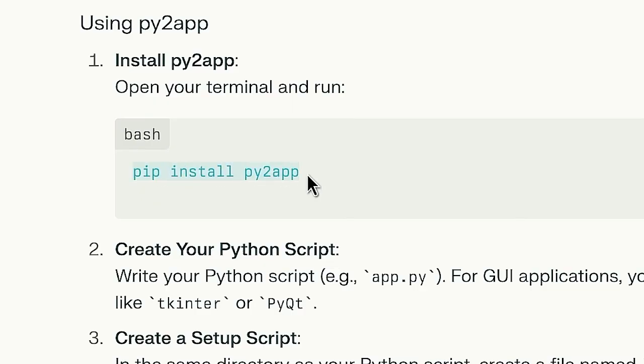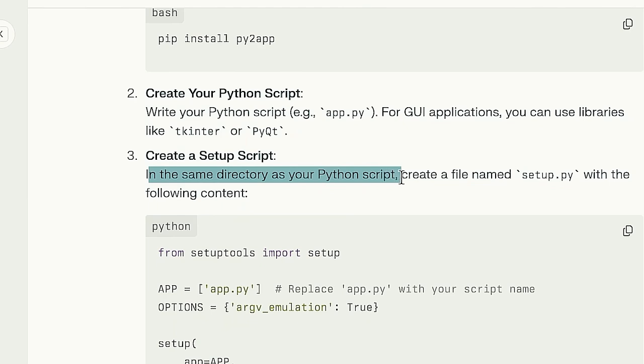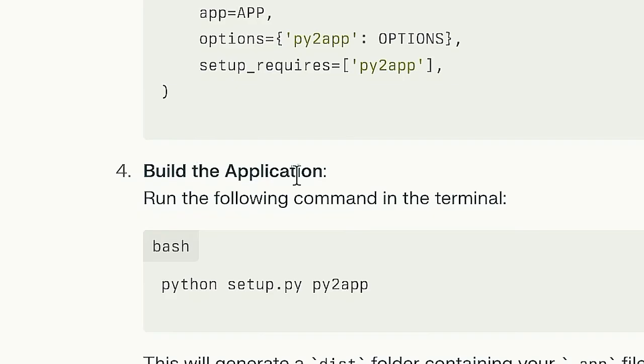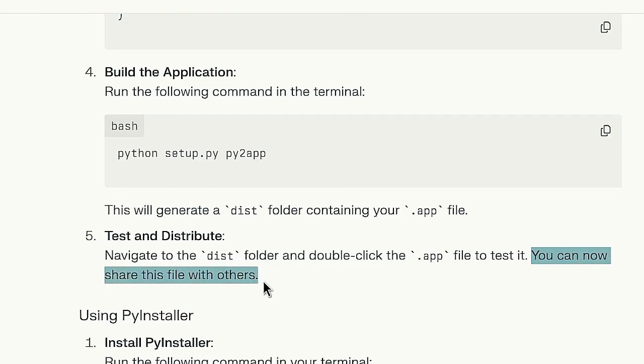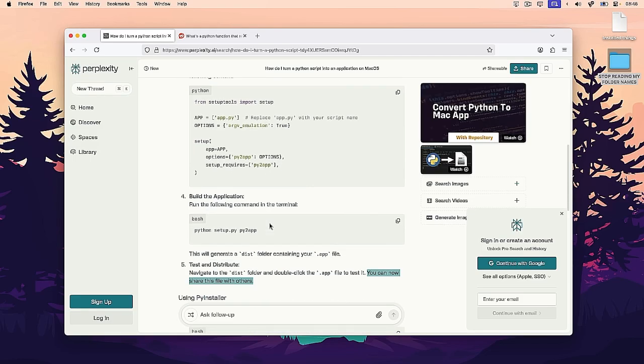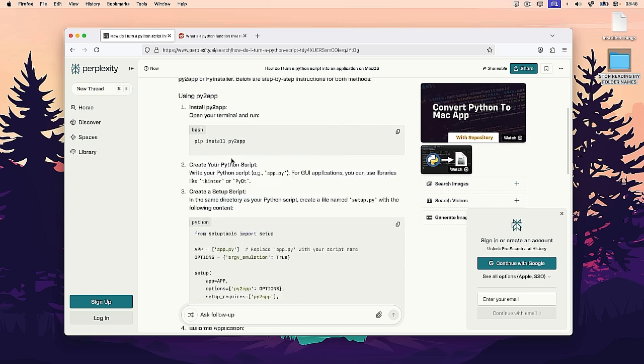Pip install py2app, create a setup script. In the same directory as your Python script, create a file named setup.py with the following content. Build the application, run the following command in the terminal. You can now share this file with others. Oh, interesting. So this app will not have any user interface. So how will I then close it? I'm not sure, but I want to try.